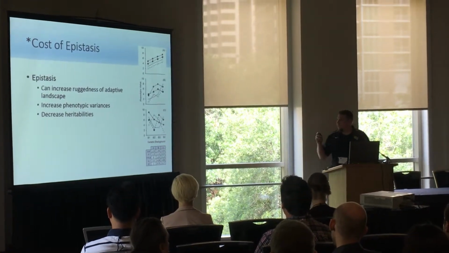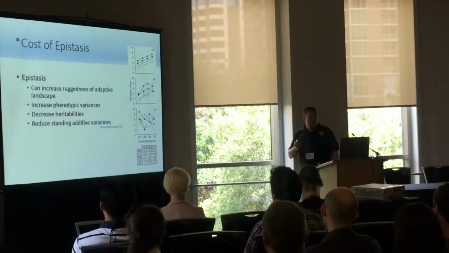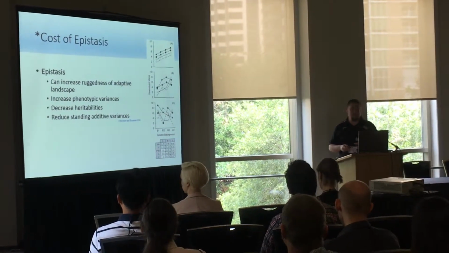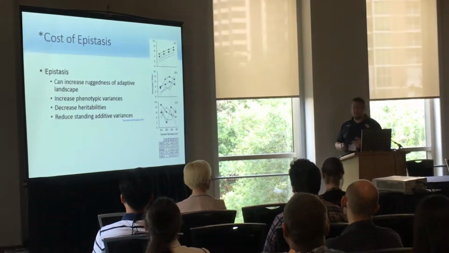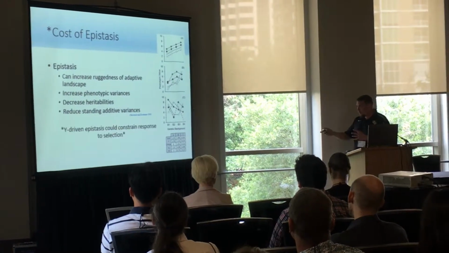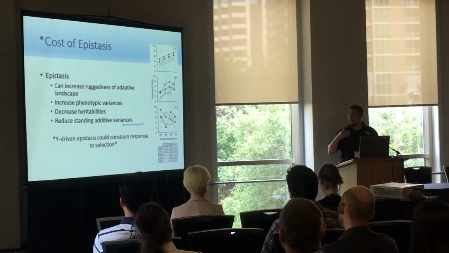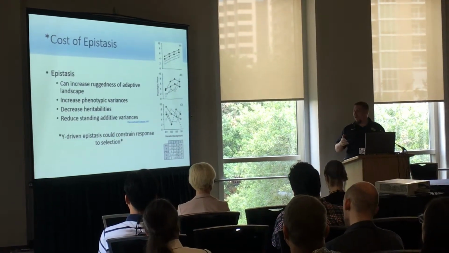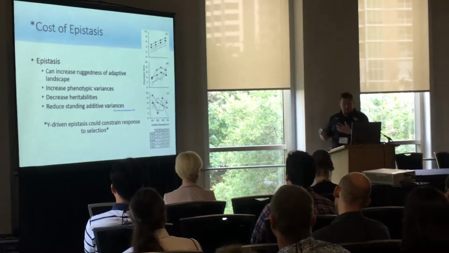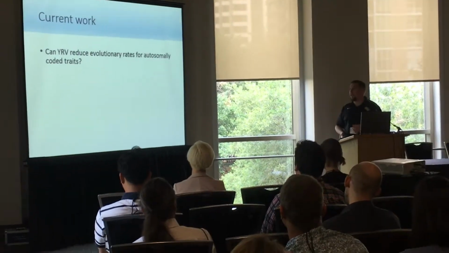interactions. This can actually be expanded if you consider that epistatic genetic variance can reduce standing additive genetic variance in the system. So we can see really striking reductions in heritability due to the presence of Y-linked epistasis. What that really suggests to us is that Y chromosomes having epistatic variance of this magnitude could really constrain the response to selection for traits. Immune traits for this, but the Y chromosome influences a lot of things. And so that's what we're looking at now.